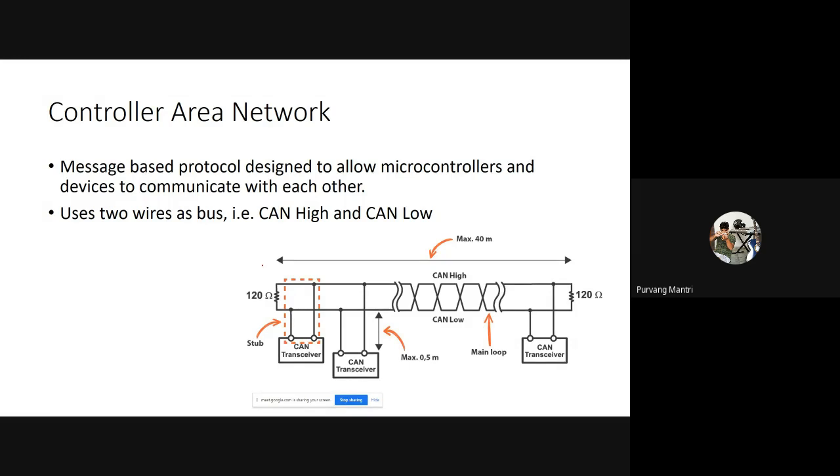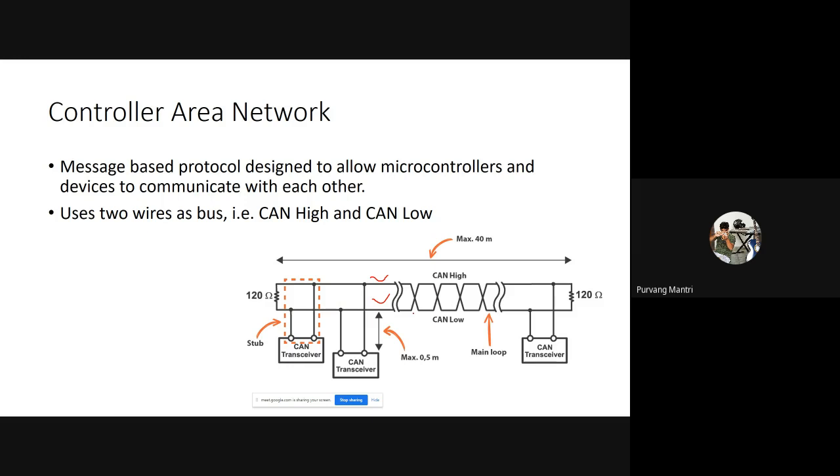Now, in LIN bus, we had a single wire working as a bus which connected each and every microcontroller to communicate with each other. In CAN bus, we have two such wires, the CAN high wire and the CAN low wire. The reason for implementing two wires is that if one wire fails, the other wire will still transfer the data.